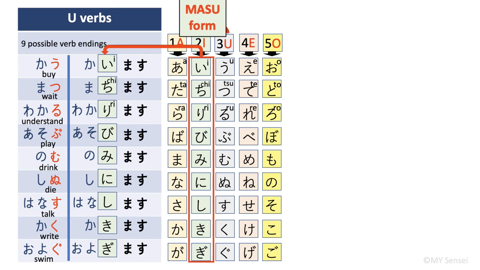By doing so, we are changing 買う to its ます form, 買います. Now apply the same rule to 待つ. So its ます form is 待ちます. Now apply the same rule to わかる. Its ます form is わかります. You can pause the video and practice the rest of the ます forms. The meaning of the short form is exactly the same as its ます form. The only difference is we use the short forms in casual speech and the long forms in polite speech.